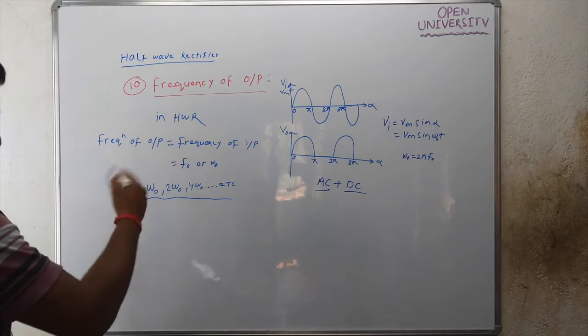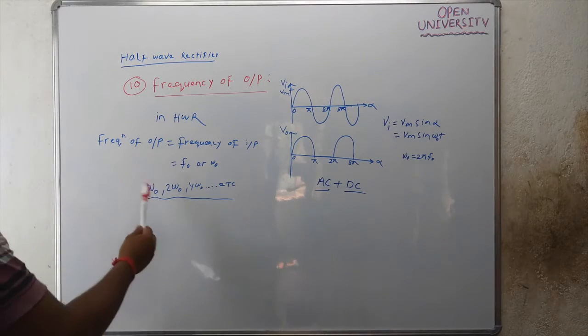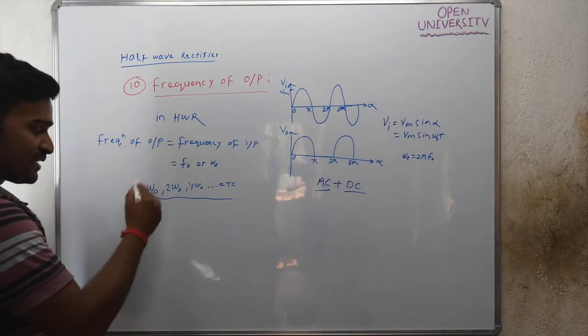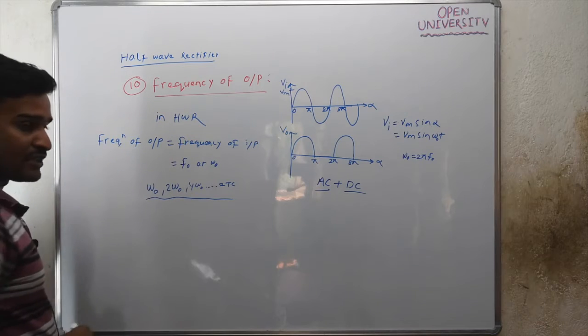In case of a rectifier, the smallest frequency present in the output of the rectifier is called the ripple frequency.